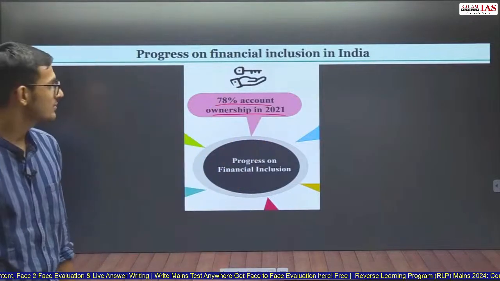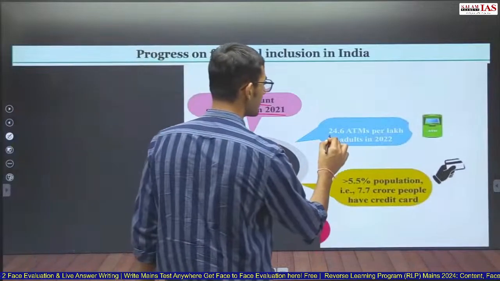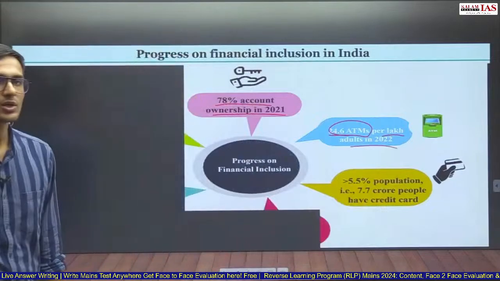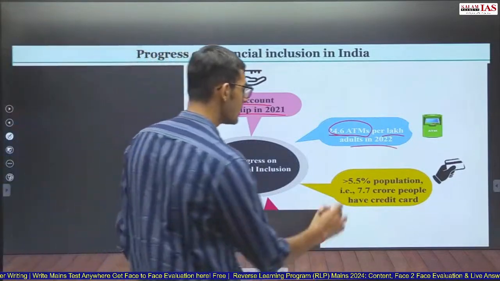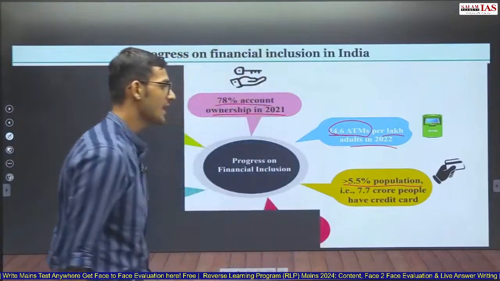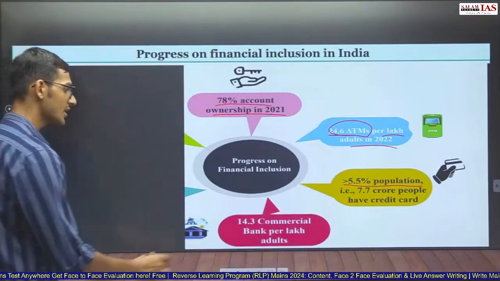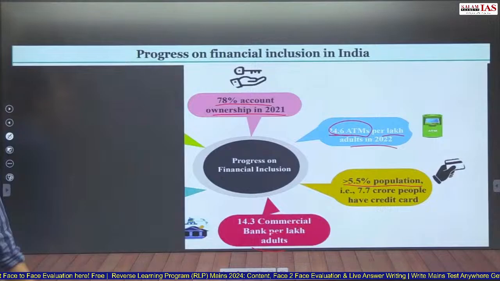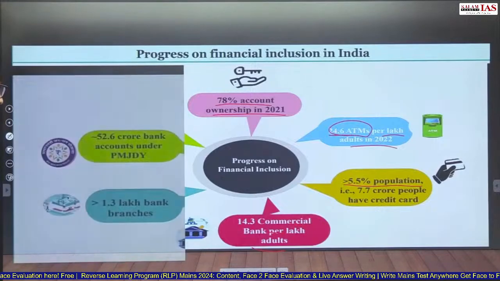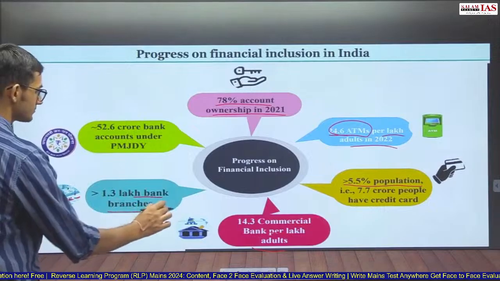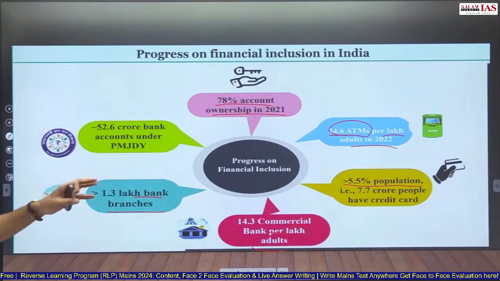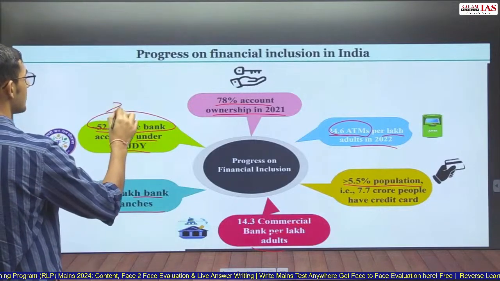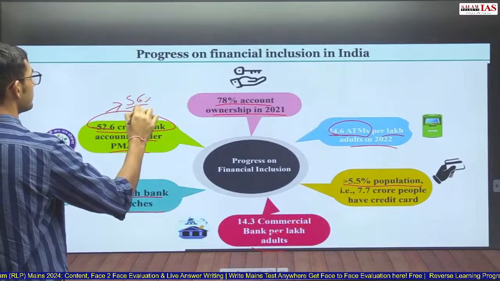So account ownership was 78% in 2021. 24.6 ATMs per lakh adults in 2022. So per lakh, 24.6 ATMs were there in 2022. More than 5.5% population have credit card. 14.3 commercial banks per lakh adults. So for per lakh adults there are 14.3 commercial banks and 1.3 bank branches. More than 1.3 lakh bank branches have been opened. 52.6 crore bank accounts have been opened under Pradhan Mantri Jan Dhan Yojana, out of which 56% are women.